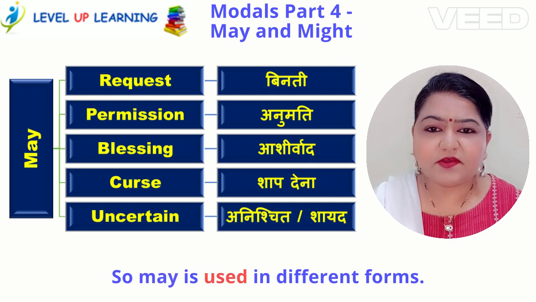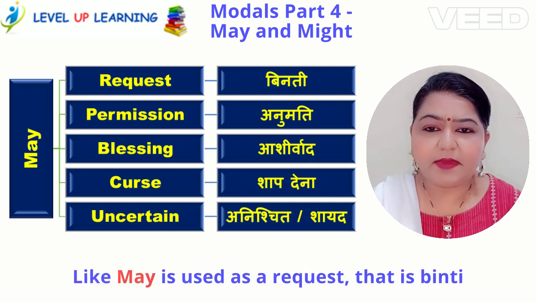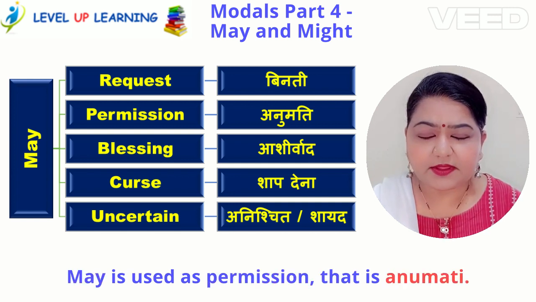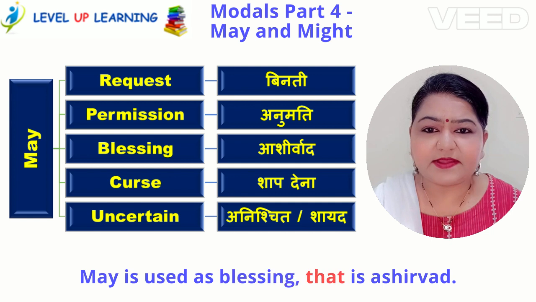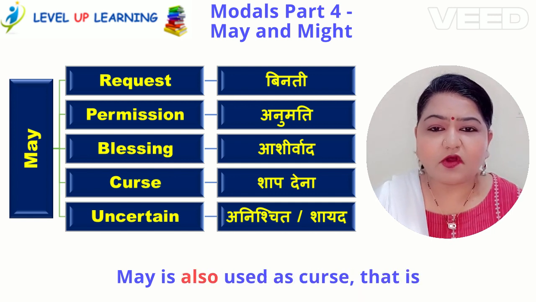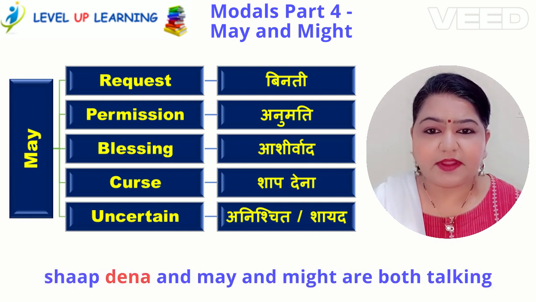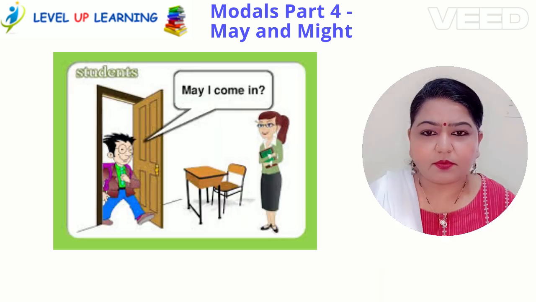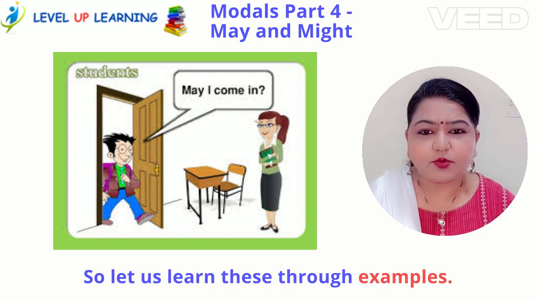So may is used in different forms, like may is used as a request, that is binti. May is used as permission, that is anumati. May is used as blessing, that is ashirvad. May is also used as curse, that is shap dena. And may and might are both talking about the things which are uncertain, unsure. So let us learn these through examples.